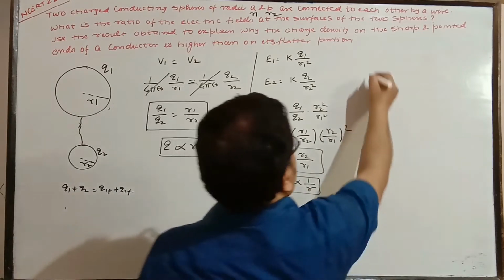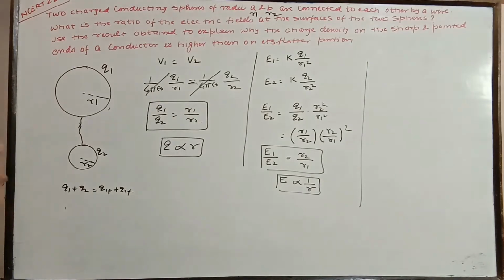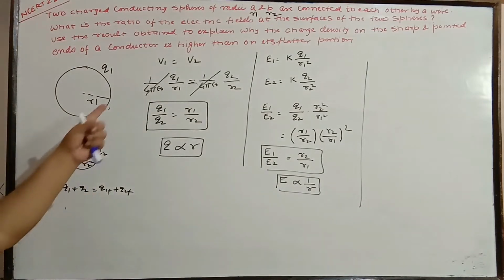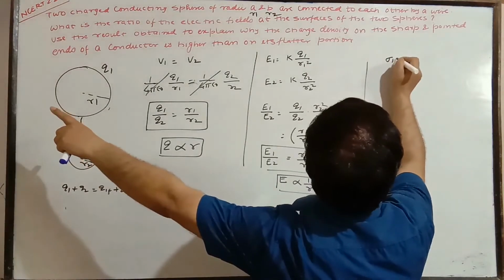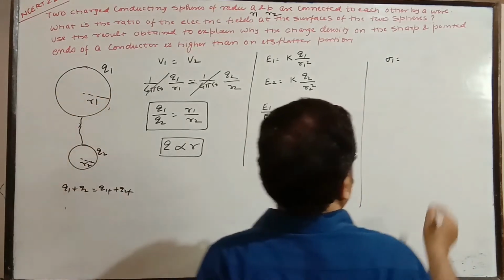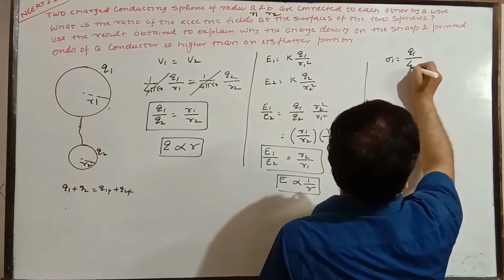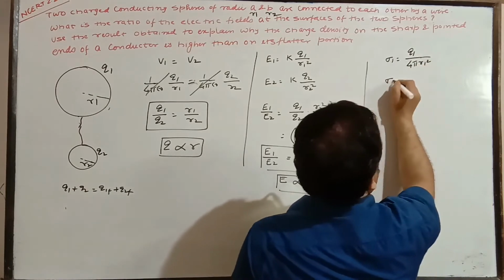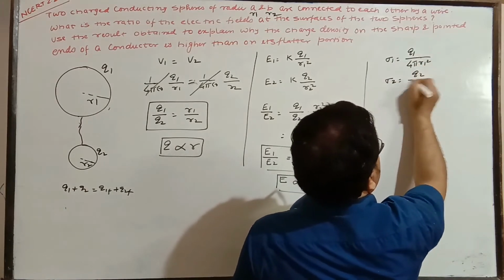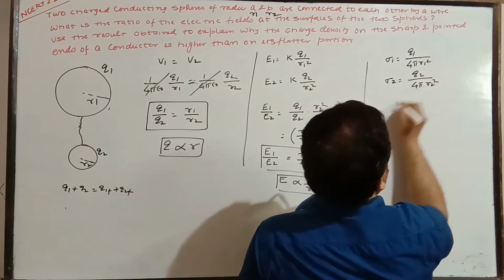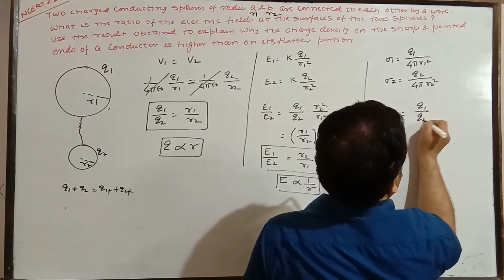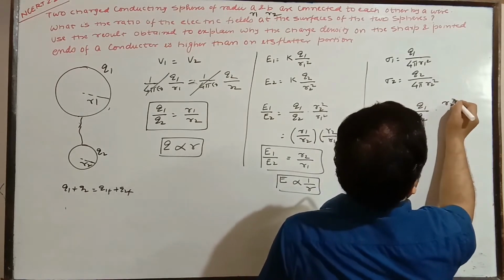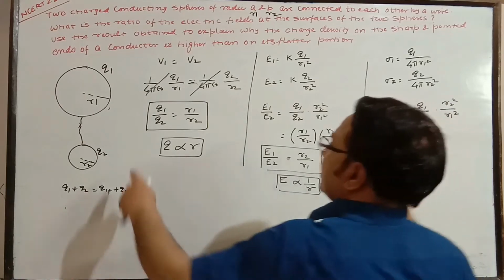Second case. The third part is also there. Use the result obtained to explain why the charge density on the sharp and pointed ends of a conductor is higher than on flatter ones. So charge density, if we are taking a sphere, then surface charge density is charge per unit area. So for the first, sigma 1 is Q1 by 4 pi R1 square, and sigma 2 on the second, the charge density is Q2 by 4 pi R2 square. So sigma 1 by sigma 2 is equal to Q1 by Q2 into R2 square by R1 square. So that is what you are getting.